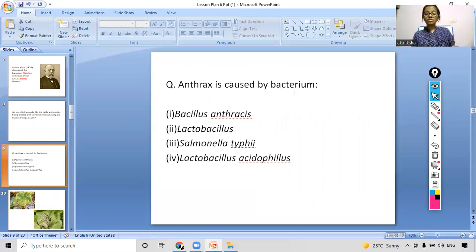So anthrax is caused by which bacteria? Yes, the scientist Robert Koch discovered the bacteria that causes anthrax, which was Bacillus anthracis. Yes, so you all answered it correctly.